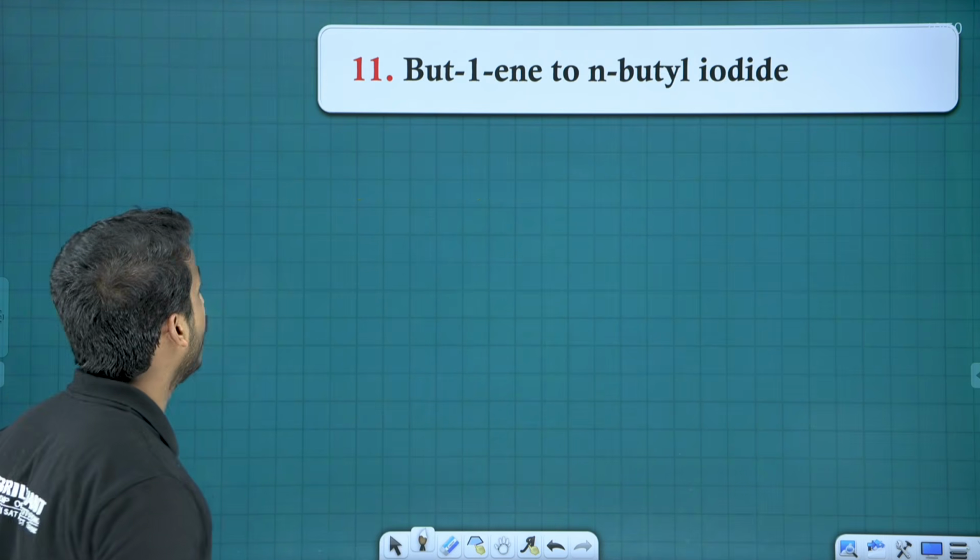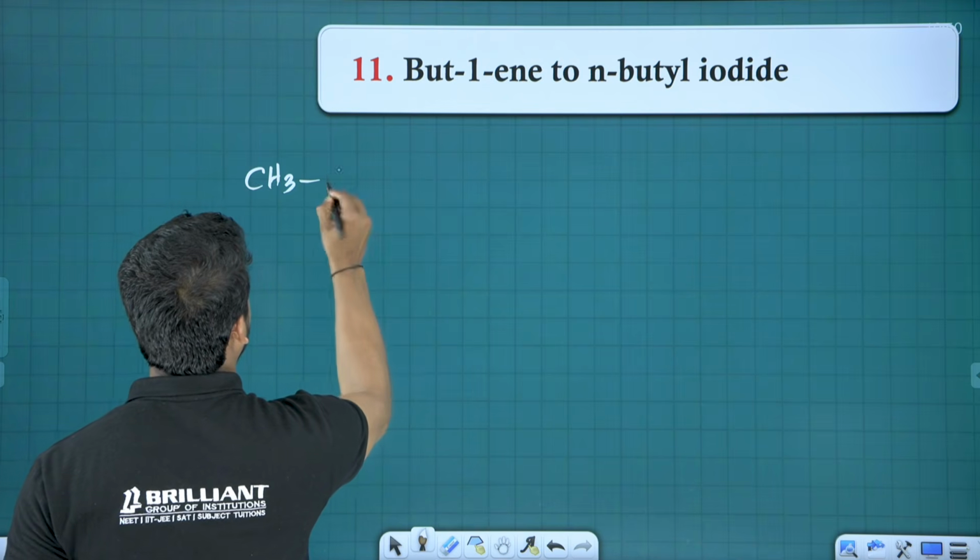Question number 11, but-1-ene. What is but-1-ene? Ready?